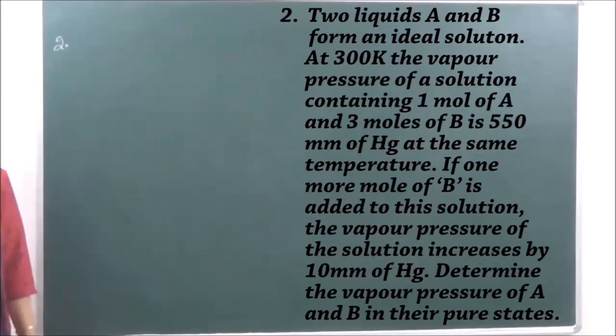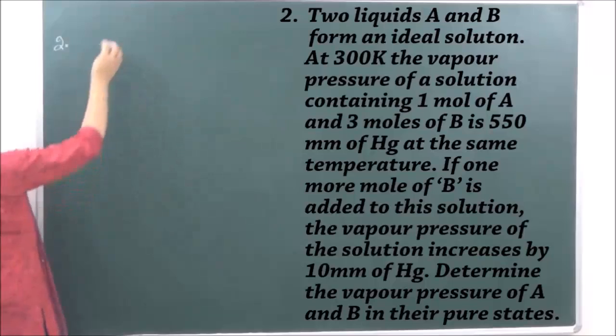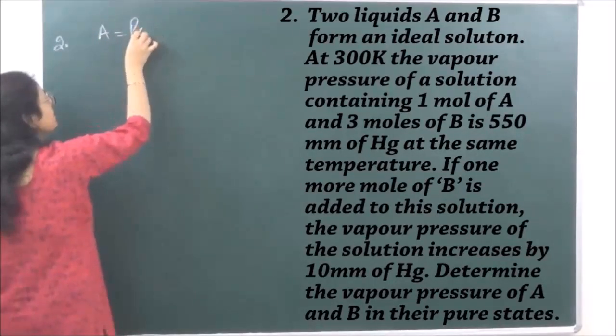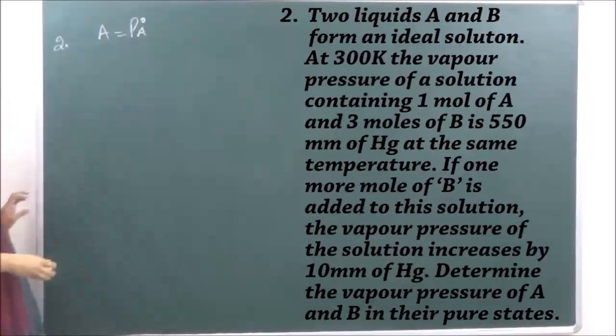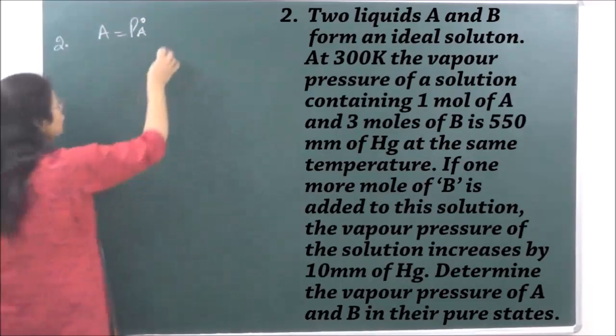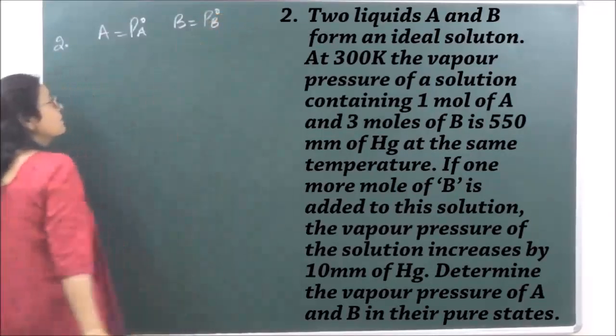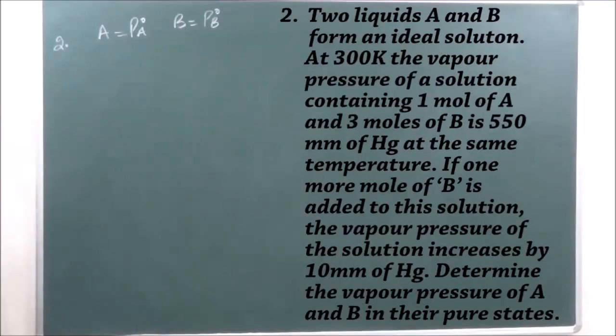Determine the vapor pressure of A and B in their pure states. Let's say that in pure state, the vapor pressure of A is given by PA naught, and the vapor pressure of B is given by PB naught.